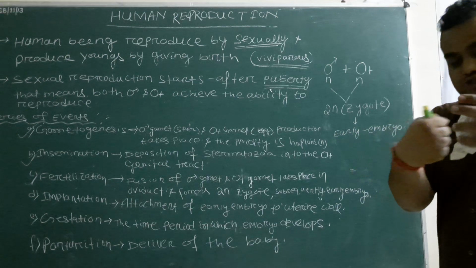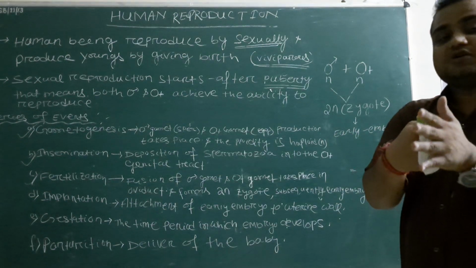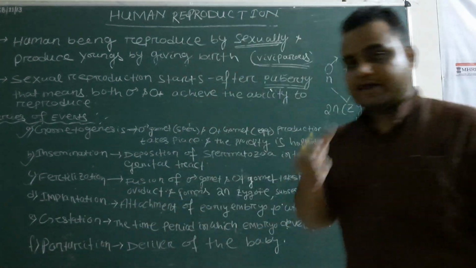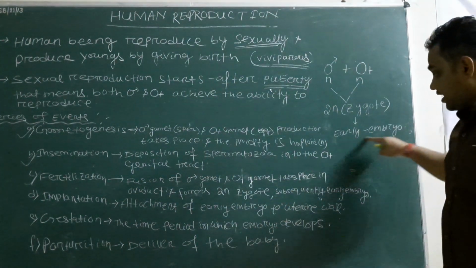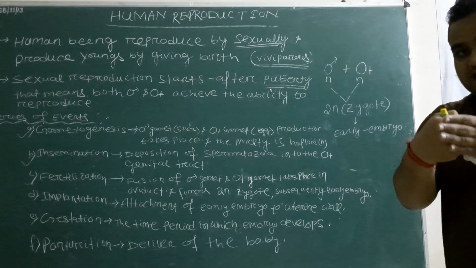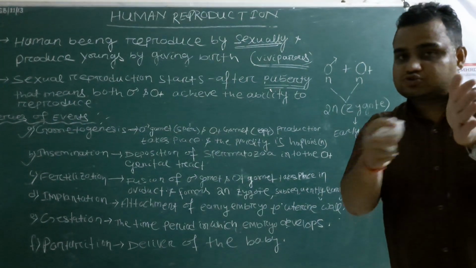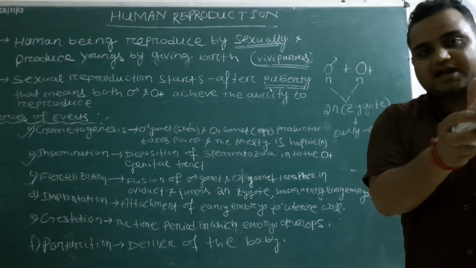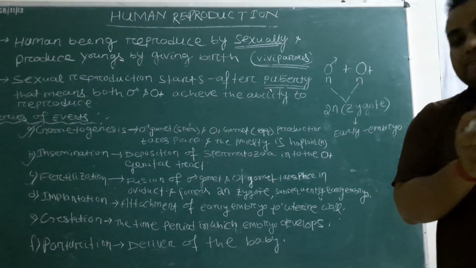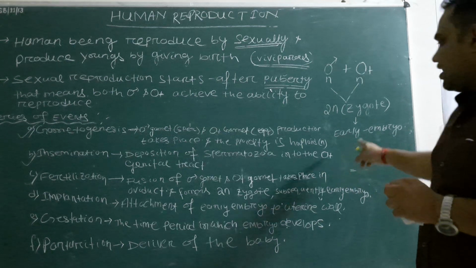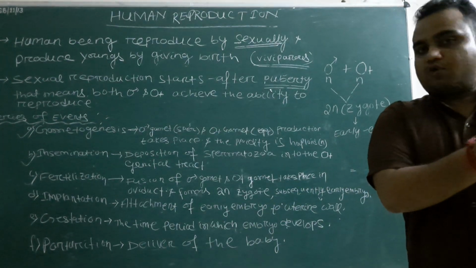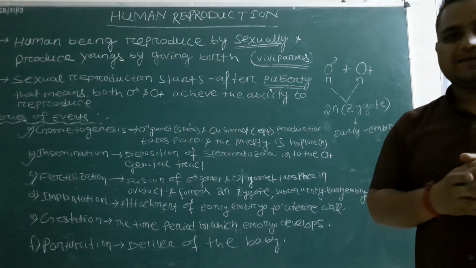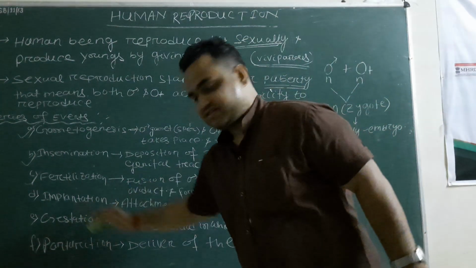Now the early embryo attaches to the uterine wall of the female body, which is called implantation. The next event is implantation. This attachment of the early embryo to the uterine wall of the mother is called implantation. For what purpose does it attach? Only for obtaining nutrition for further development. That is called implantation. Okay.